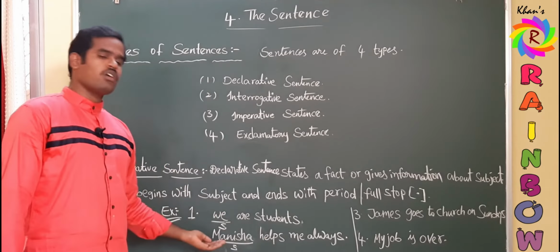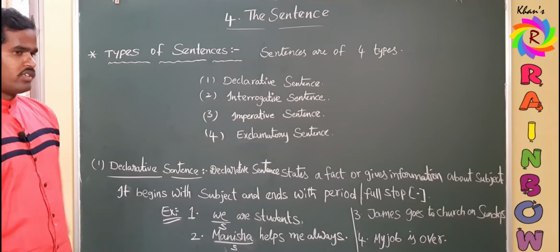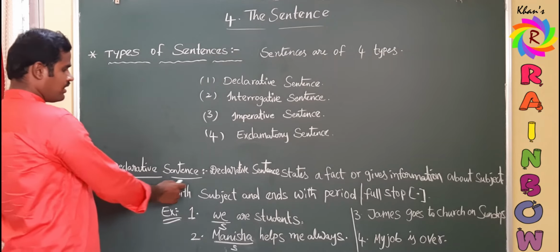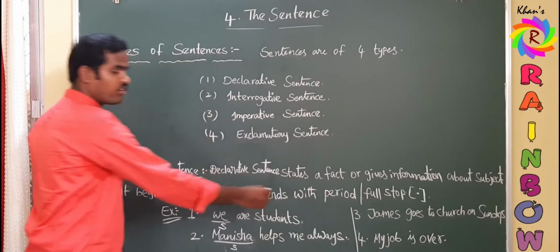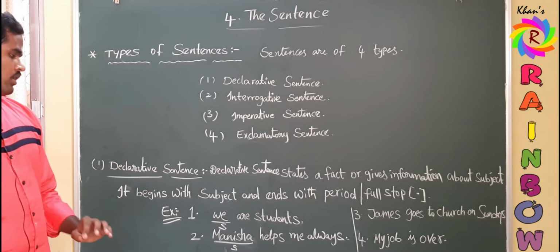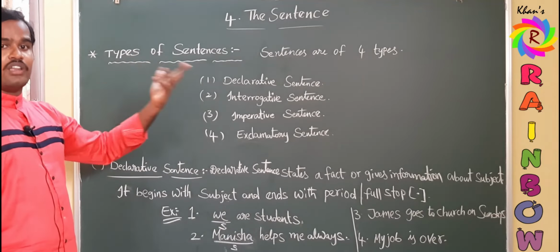Helps, who is helping? Manisha. So the work is done by Manisha, so Manisha is obviously the subject. As per the definition, a declarative sentence must begin with a subject and end with a period. So here you can find the full stop mark. So this sentence is of the declarative type, we can declare that.